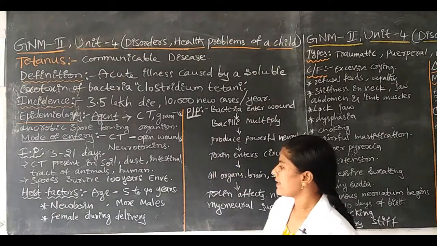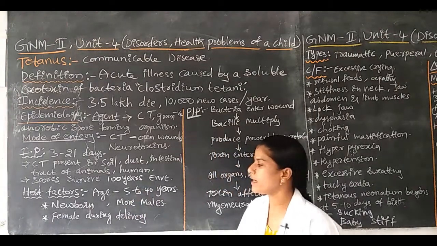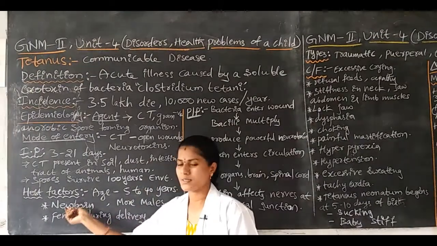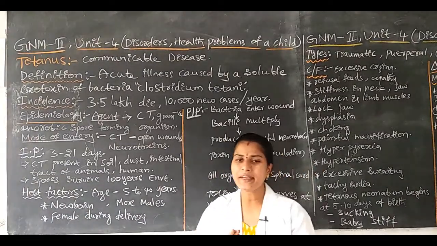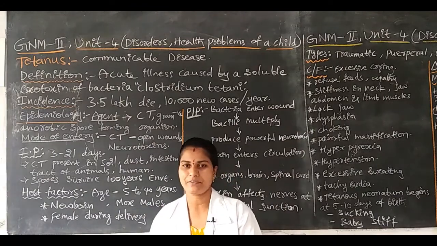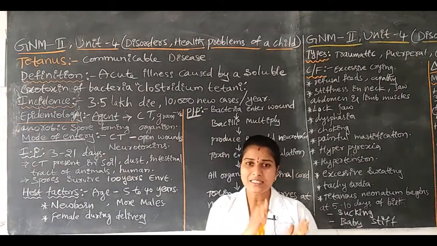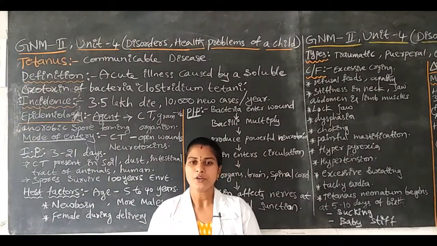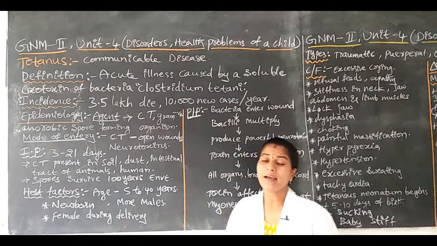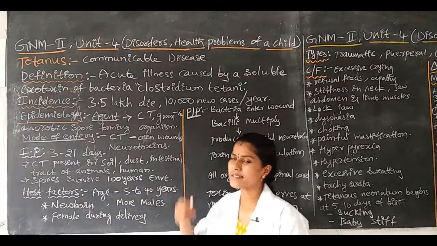In this, the disease is mainly a risk for newborn babies. Newborn babies are those from 0 to 28 days of life. After birth, from the first day to 28 days of life, we call them newborn babies. That type of newborn babies are mainly at risk for tetanus disease.